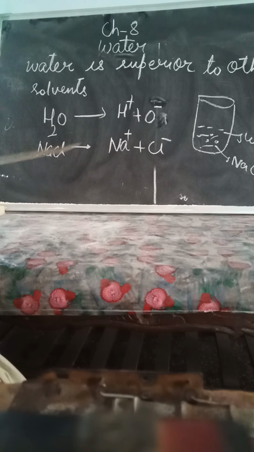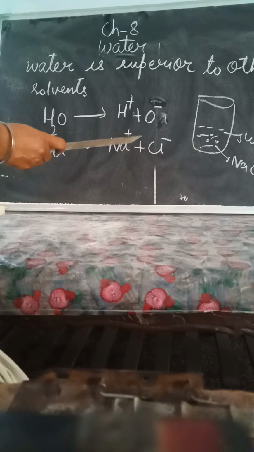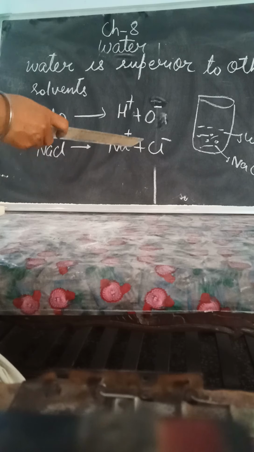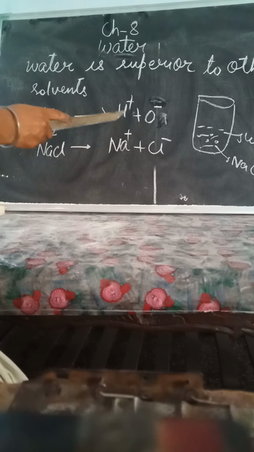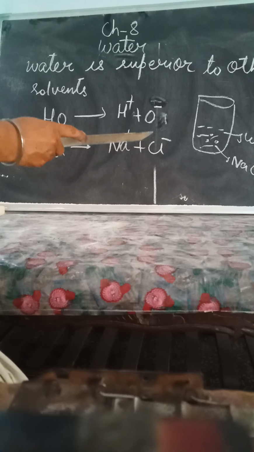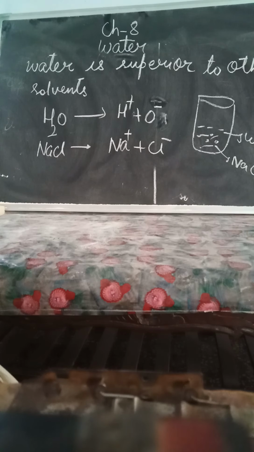In other words, sodium ions are surrounded by the negatively charged oxygen ends and negatively charged chloride ions are surrounded by the positively charged hydrogen ends. So that is why sodium chloride dissolves in water.